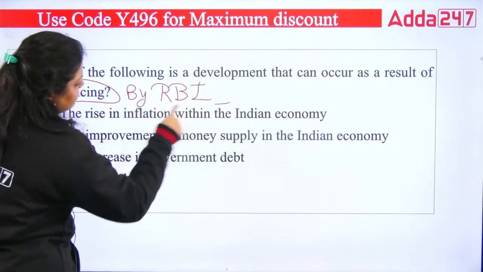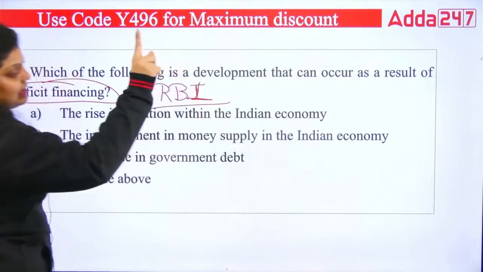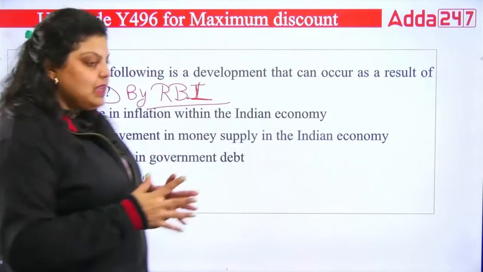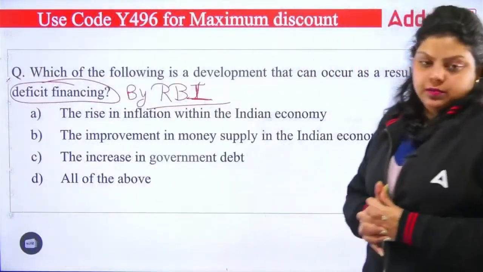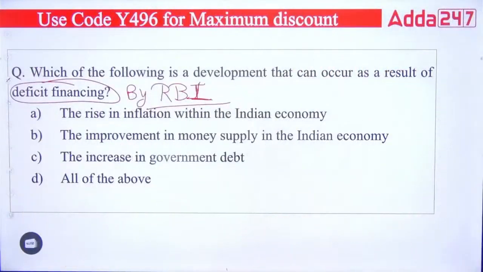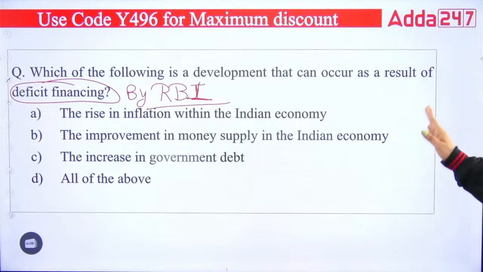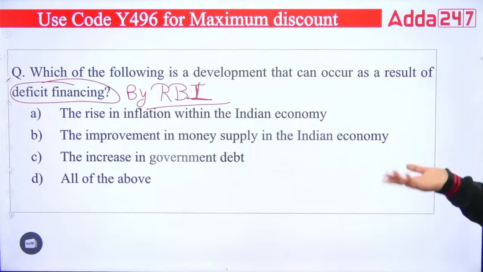Whenever there is a temporary mismatch of income and expenditure of the Government of India, at that time RBI will print more currency on the order of the Government of India.